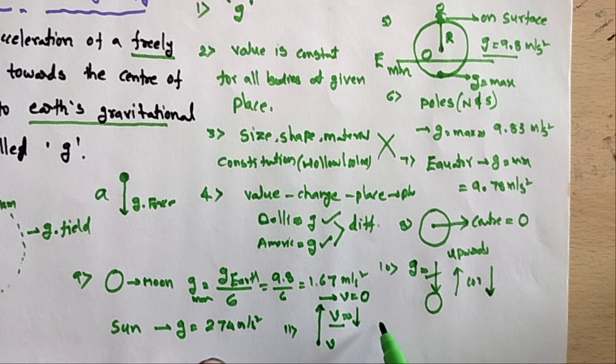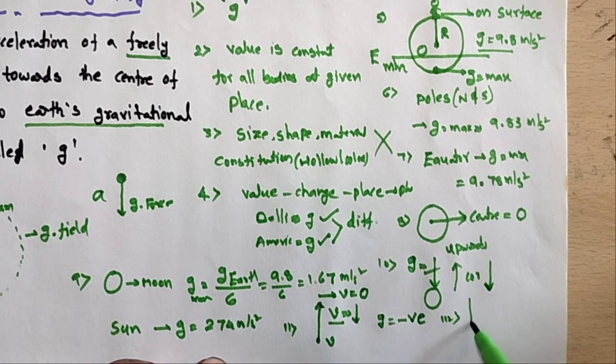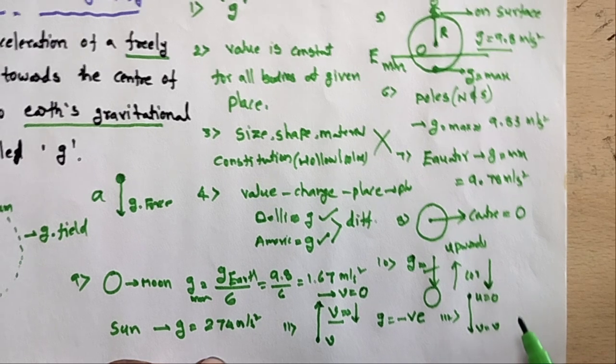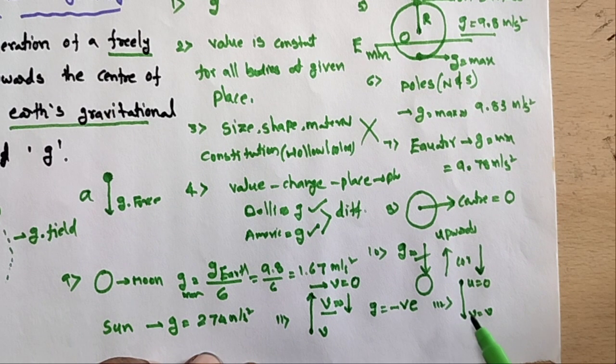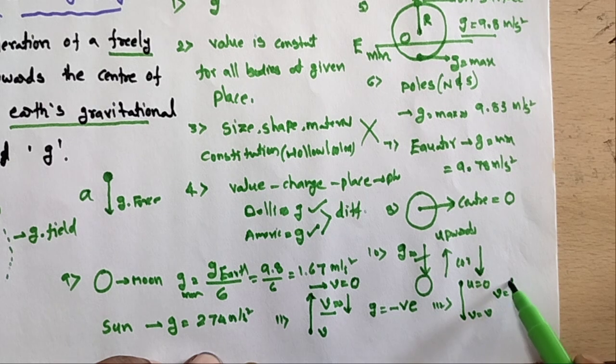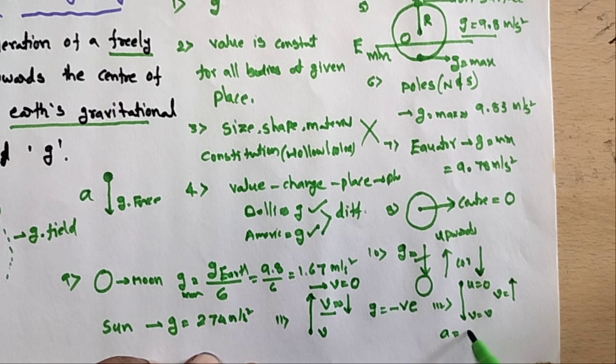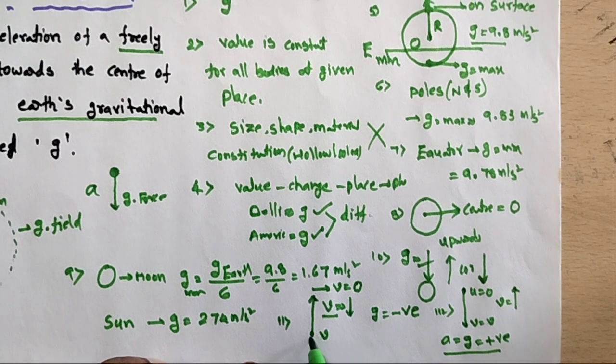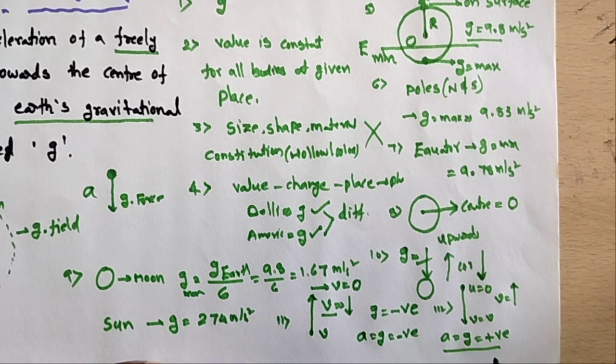In this case, g is equal to a negative value. Please remember, g is negative. And the 12th one: if the object is freely falling, the initial velocity u is equal to 0, and the final velocity is v. Since the object is freely falling, its velocity will increase, and its acceleration a is equal to g, which is positive. Please keep in mind: when the object is moving upward, the acceleration due to gravity a is equal to g, a negative value. When the object is freely falling, the acceleration due to gravity is a positive value.